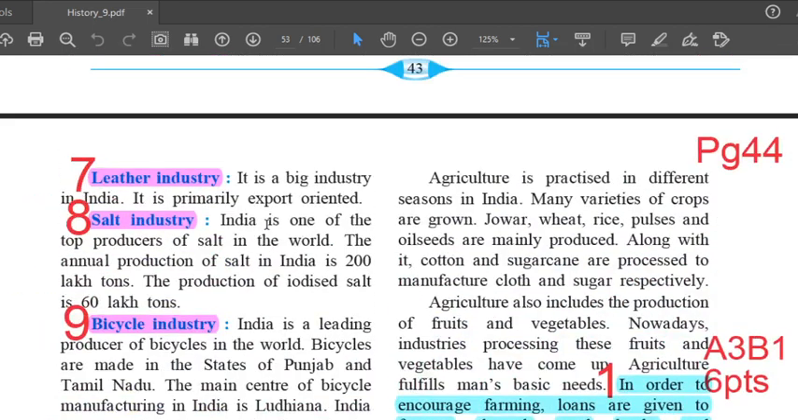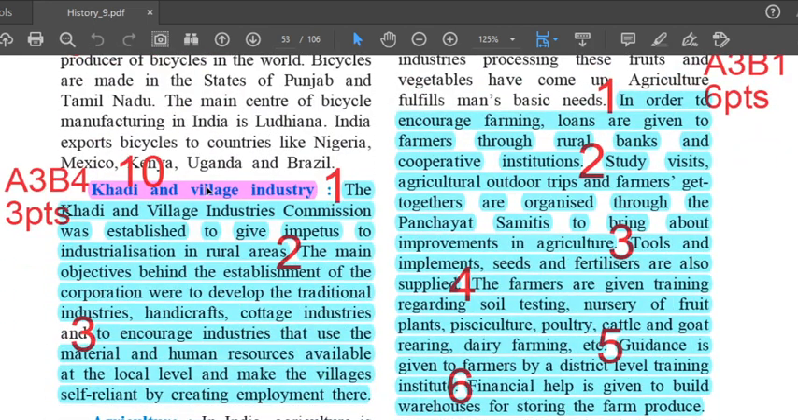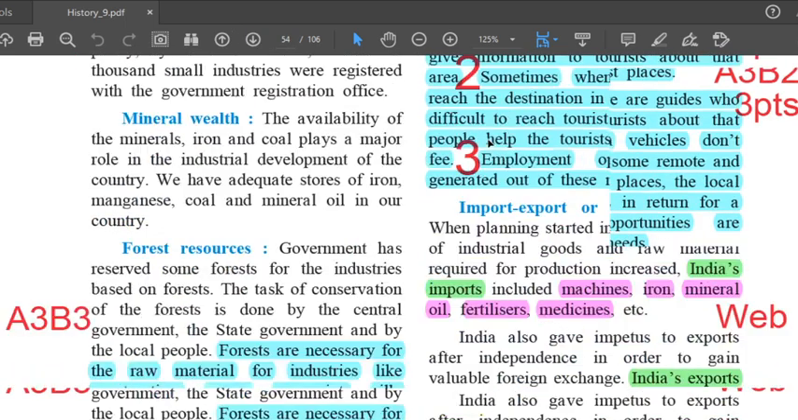Left hand side, 4th paragraph. It's highlighted in pink. Khadi and village industry. First line, first paragraph. The Khadi and Village Industries Commission was established to give impetus to industrialization in rural areas. Second, the main objectives behind the establishment of the corporation were to develop the traditional industries, handicrafts, cottage industries. Third and the last point, to encourage industries that use the material and human resources available at the local level and make the villages self-reliant by creating employment there. That's answer 3B4, which comprises of 3 points.